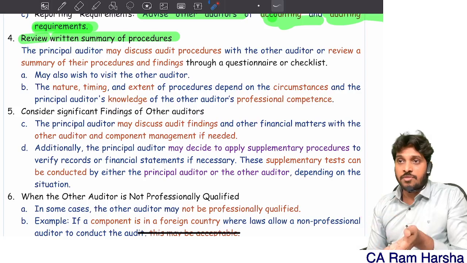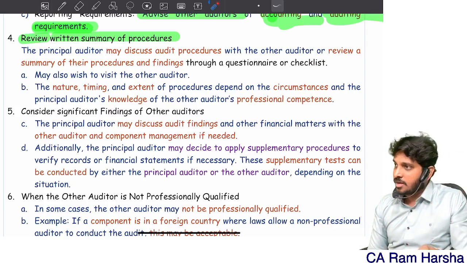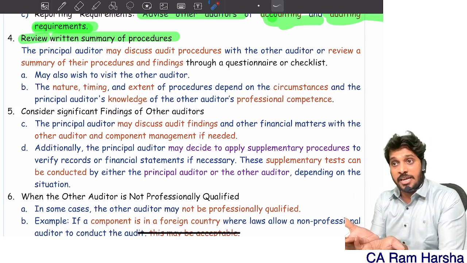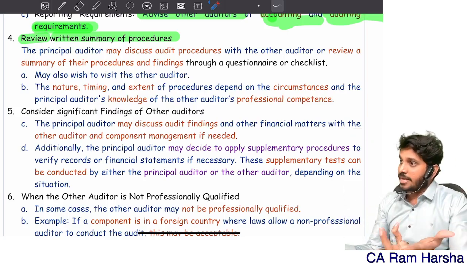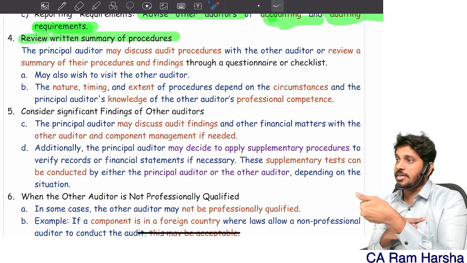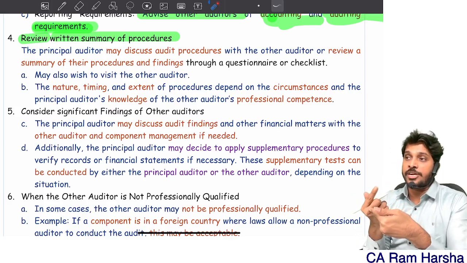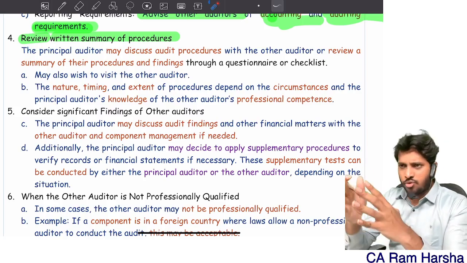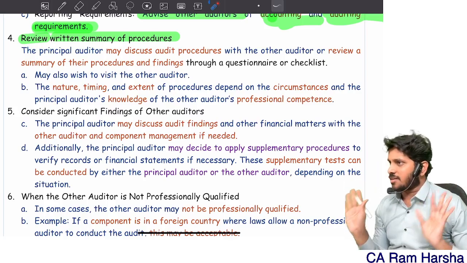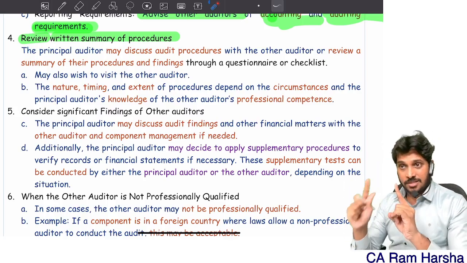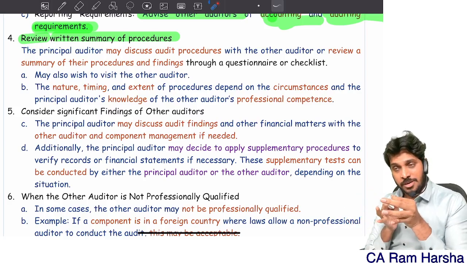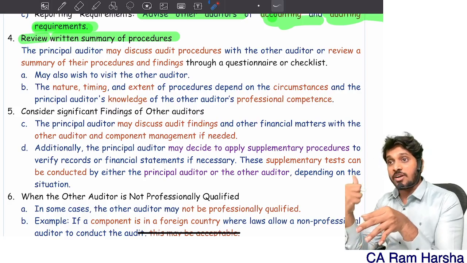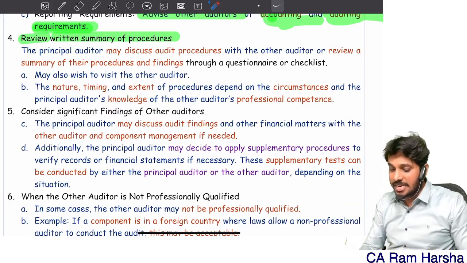You are telling division of responsibility in the other matter paragraph. Yes or no? So by indicating that, you are indirectly communicating to everybody, lawmaker, shareholders, everybody, that component information is not audited by you. Your opinion on the component information is purely based upon their report. You are communicating that. You don't have to review their work in reality. But if there is a circumstance where the principal auditor felt it is necessary for him to review the work of the other auditor, he can ask this.